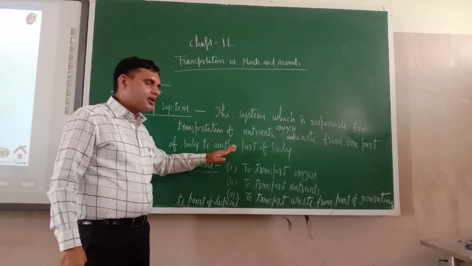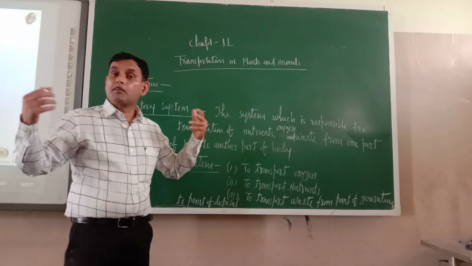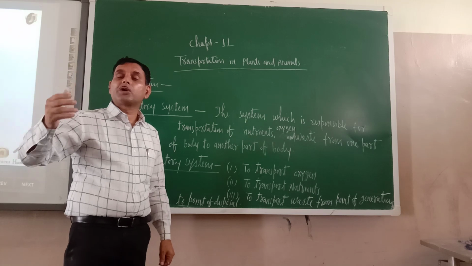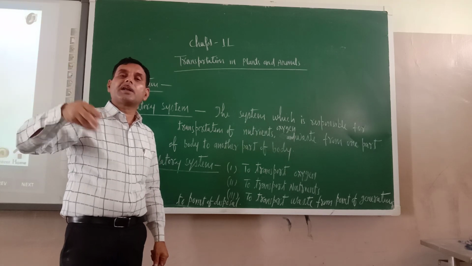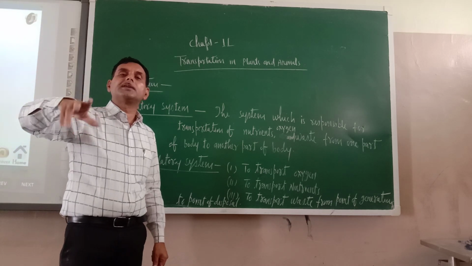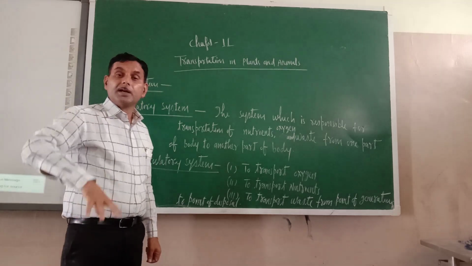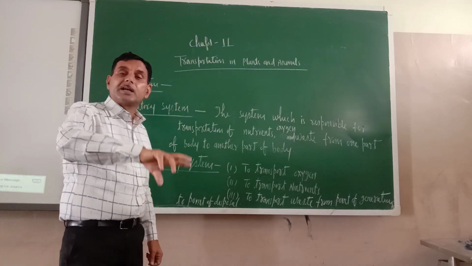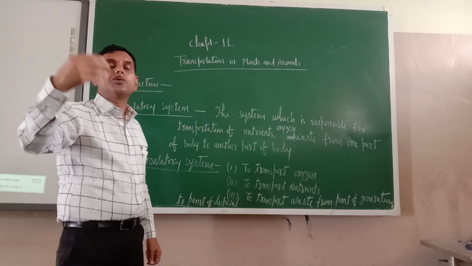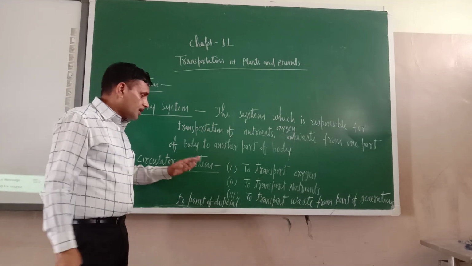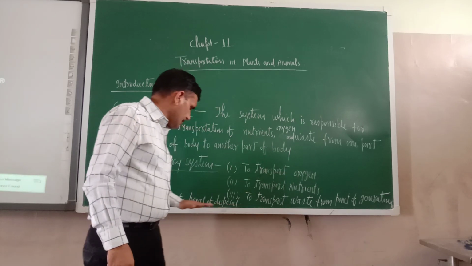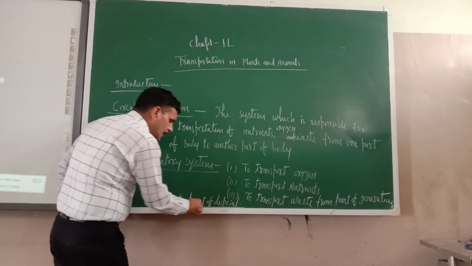What is the second need? To transport nutrients, because our body requires different kinds of nutrients. Our body requires carbohydrates, fats, proteins, vitamins, and all these things we are taking through our food. If food is digested in the alimentary canal, these nutrients will be in the alimentary canal only. So one system should be there which can circulate these nutrients from one part of body to another parts of body. The third one is to transport waste from the point of generation to the point of disposal.